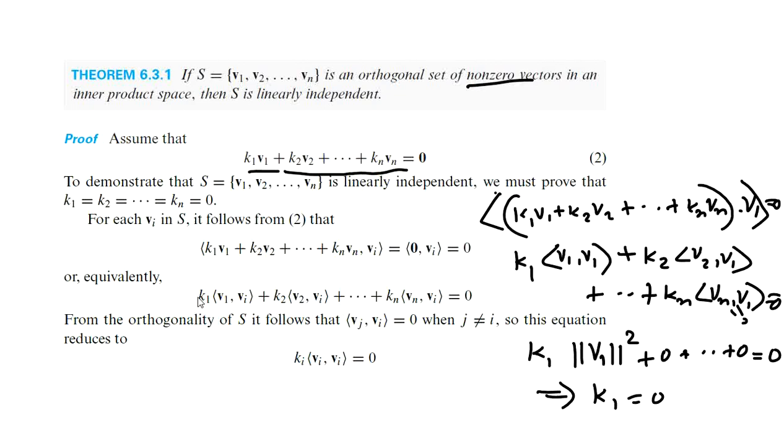Thus, we can prove that each of k1, k2, etc. kn is zero. Here we take the inner product with vi in general on both sides, so we get ki equal to 0. Similarly, each of the coefficients k1, k2, etc. kn are zeros. So it follows that the vectors v1, v2, v3 are linearly independent, being an orthogonal set of vectors.